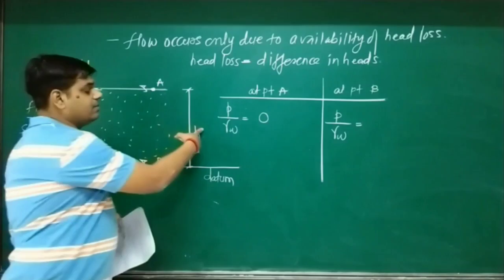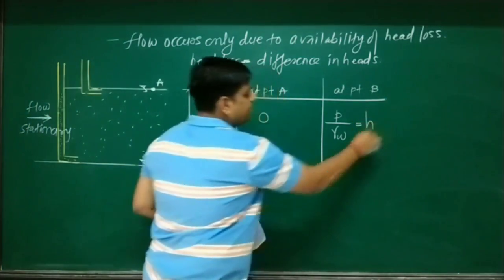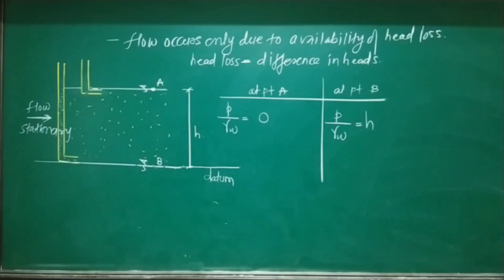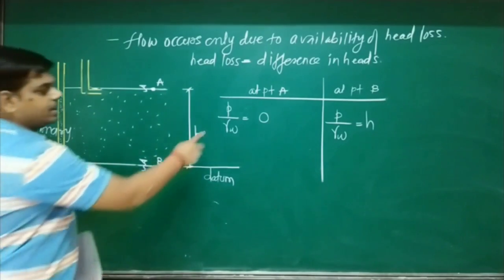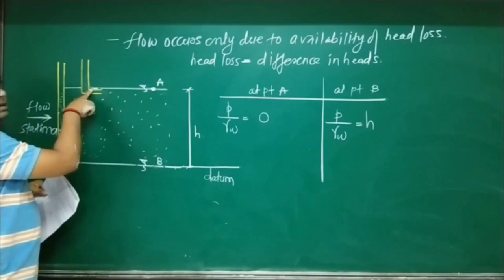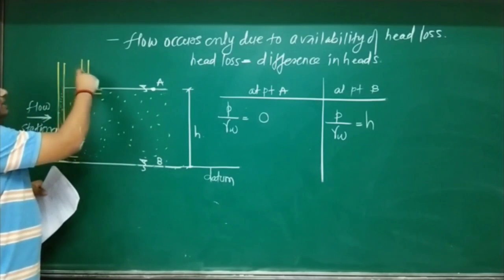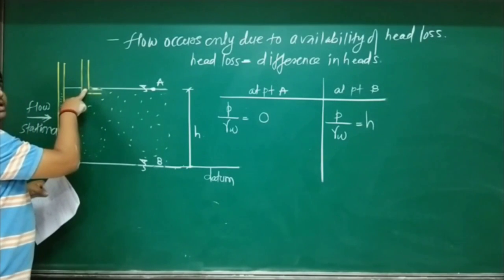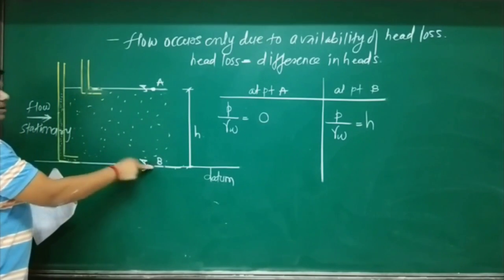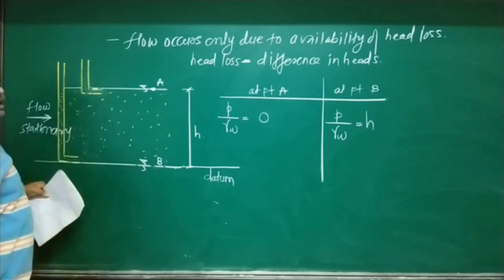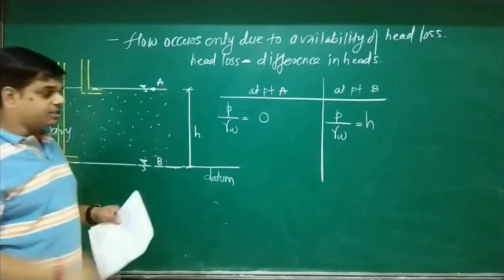That is exactly equal to H. So P by W becomes H. At point A, this is the surface level, no rise of water, as the height of rise of water is 0. So pressure head developed at point A is 0. But at point B, when we insert the piezometer, water will rise up to height H. So pressure head available at point B is H.